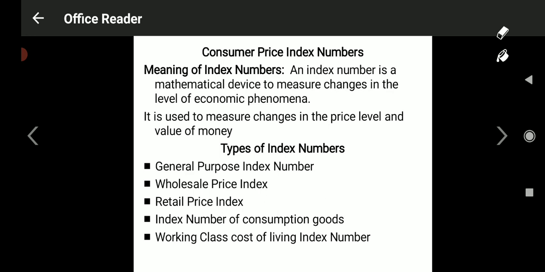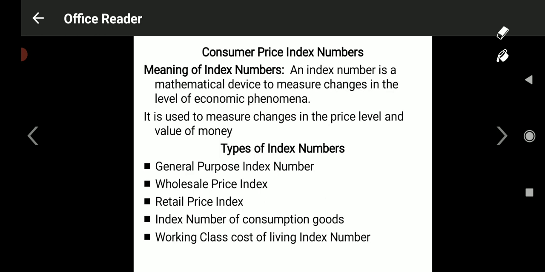First type is general purpose index number. In this type of index number, we are going to calculate the price level as well as value of money in general, in relation to all the goods and services in the entire economy. This general purpose index number is applicable to all types of goods and services in the economy. Irrespective of any type of good, it is applicable for everything.